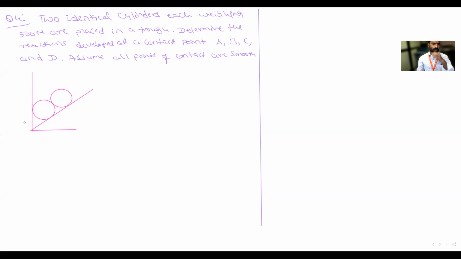So he has given points. This is the first cylinder, and this is the second cylinder. This is its center, point A. This contact point is B, this contact point is C, and this contact point is D. This plane is making an angle of 30 degrees with respect to horizontal. So this is the given figure.